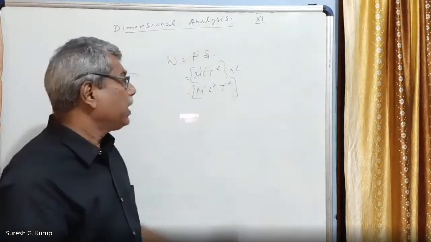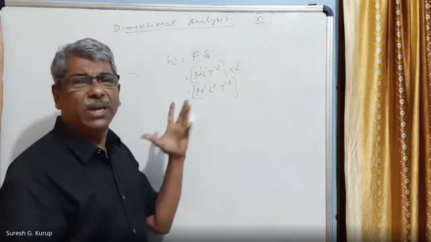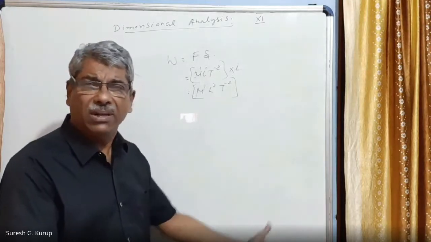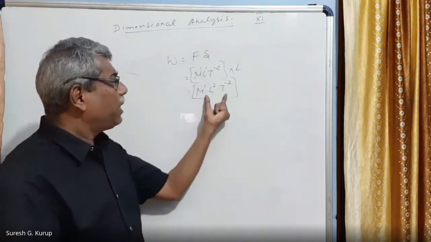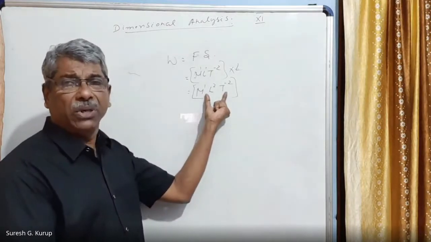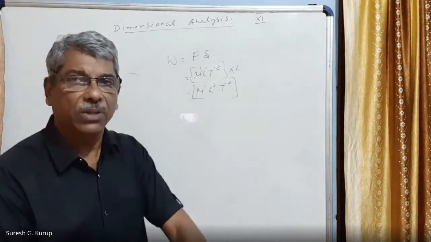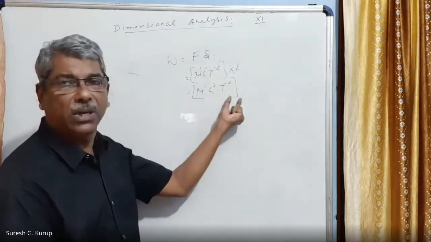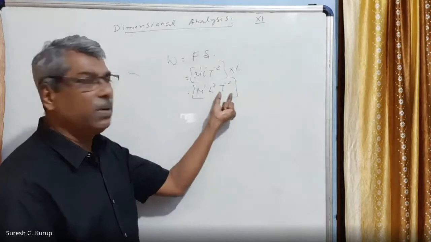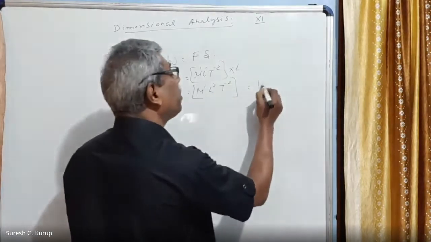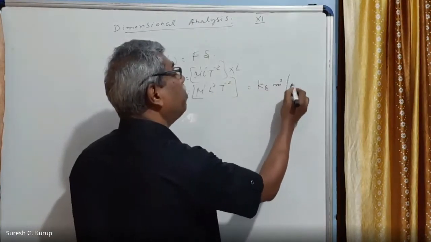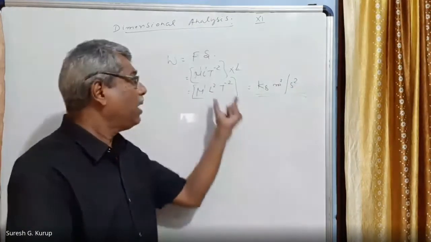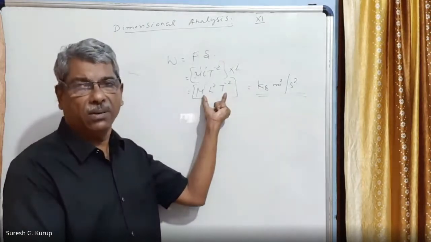This way, we can write the dimensions of any physical quantity, knowing the idea about the physical quantity, right? So from the dimensional formula of the physical quantity, we can write the unit of the physical quantity. That is another advantage. For example, mass is in kg, meter square per second square. So kg meter per second square, kg meter square per second square. The unit of the physical quantity can be obtained from the dimensional formula of that physical quantity.